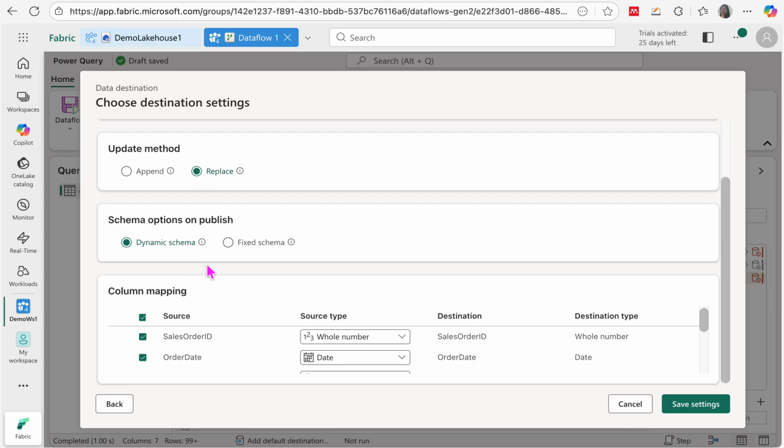So dynamic schema basically means if there is any change at the schema or at the data source level, then those changes will automatically be reflected in the data source that you are fetching into your Fabric, in the next dataflow refresh. But fixed schema means it will stay fixed, so you have to manually update it, you have to manually refresh, and then you need to click on save settings.